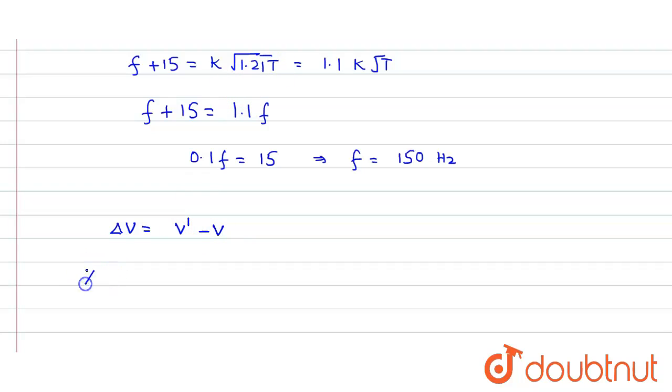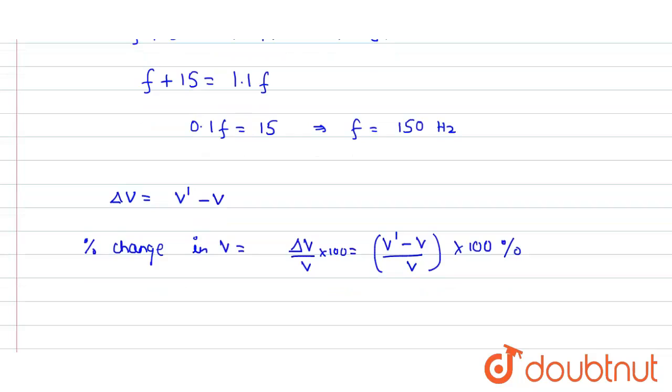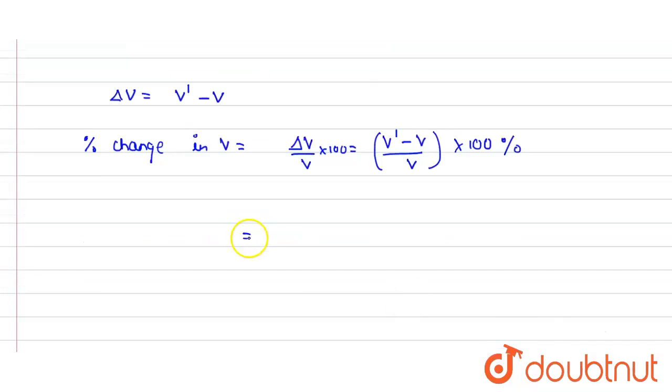So what would be the percentage change in V? It would be equal to delta V divided by V, that is, V dash minus V divided by V. And because we need to calculate the percent, we need to multiply it by 100, so it turns out to be in percentage. So this would turn out to be V dash by V minus 1, into 100%. So this would be the percent.